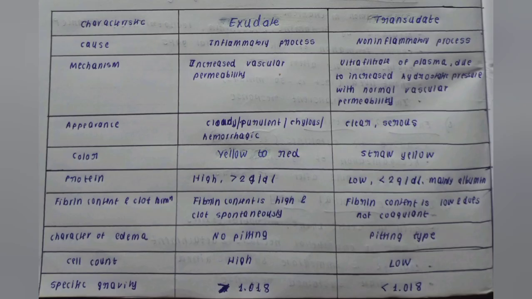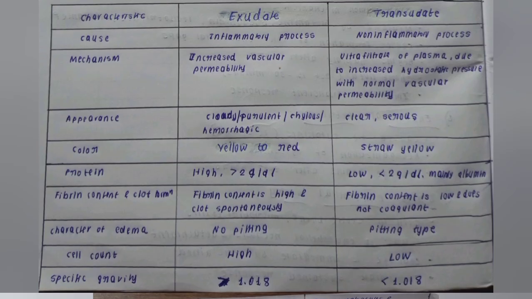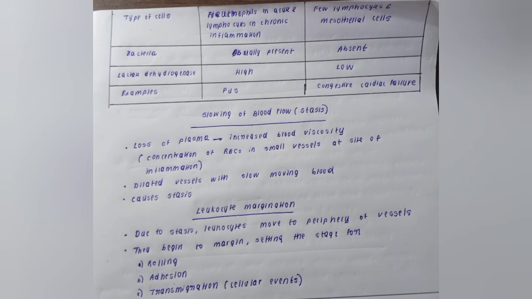And appearance, color, all those things are just observations. The protein point is very important. In exudate, protein is very rich, that is, greater than 2 gram per deciliter, but in a transudate the protein is very low, less than 2 gram per deciliter. And apart from that, character of edema, fibrin content: obviously protein is more means fibrin is more, protein is less means fibrin is less. All those things are simple, so just write that table, you're good to get marks.